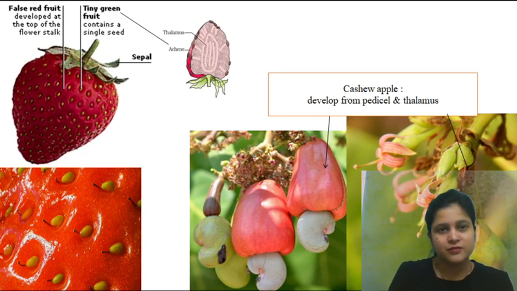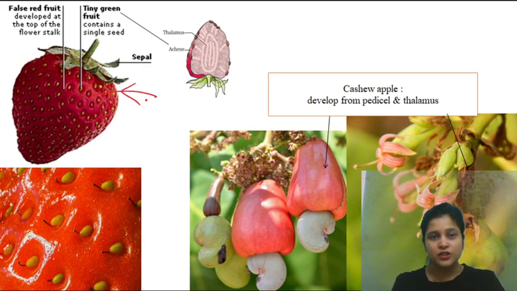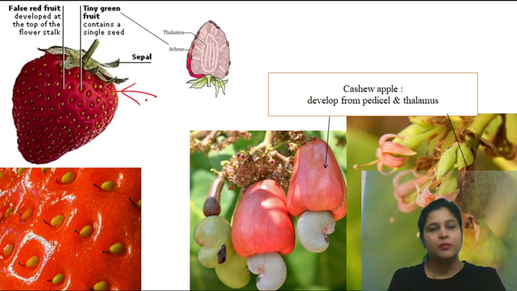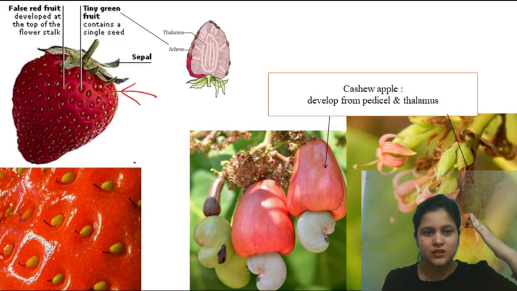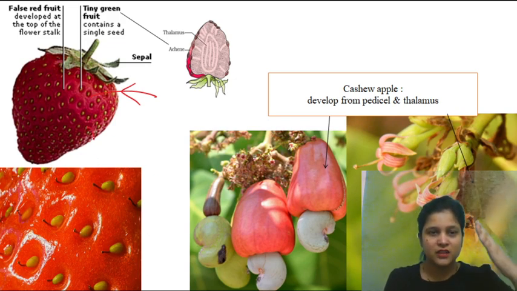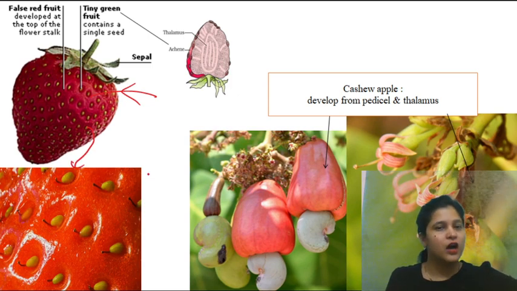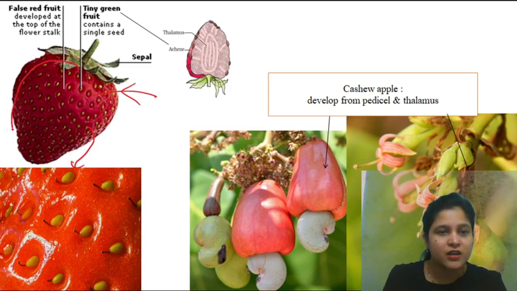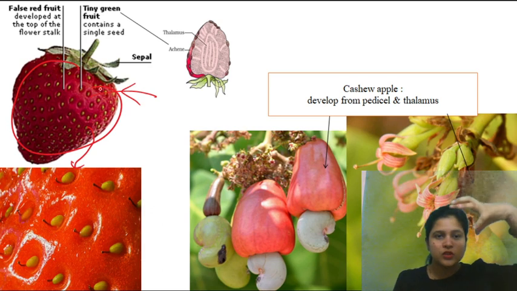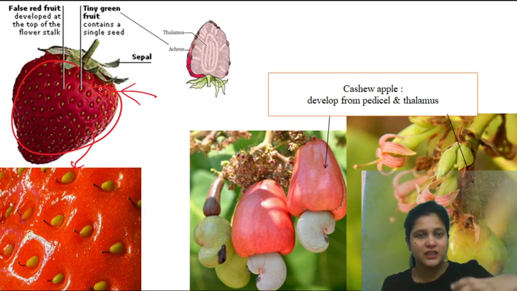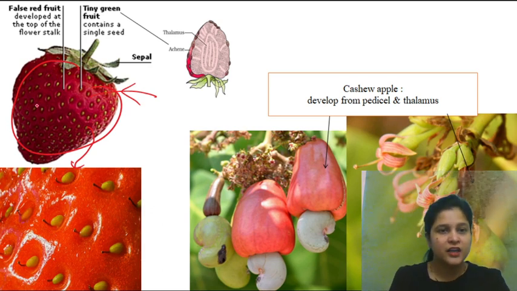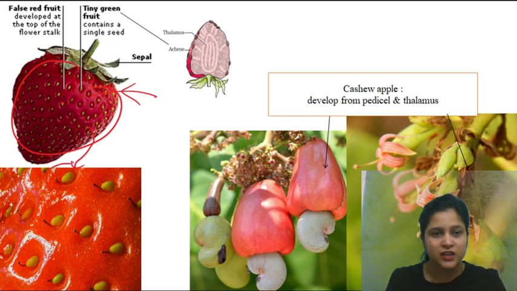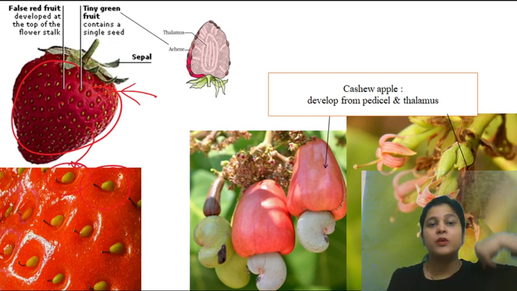I'll show you. Strawberry. In strawberry, the red portion we eat, what's that? It's a false fruit. But on the surface of that false fruit is true fruit. How? This red one is the topmost portion of the flower stalk, that is thalamus, and on that true ovaries are there, true carpels are there, which will become fruit.